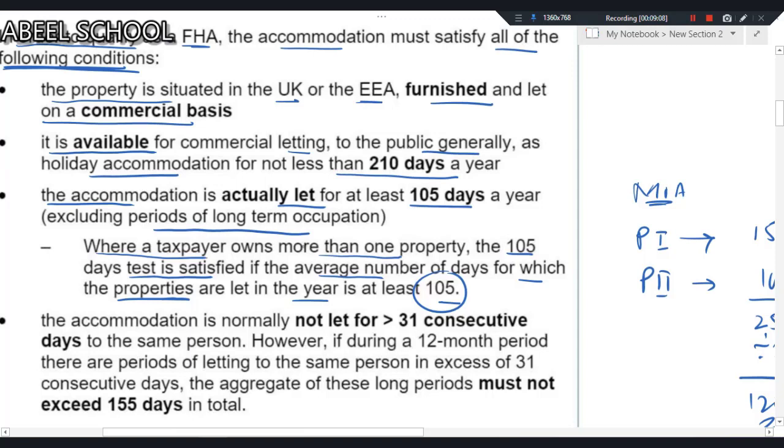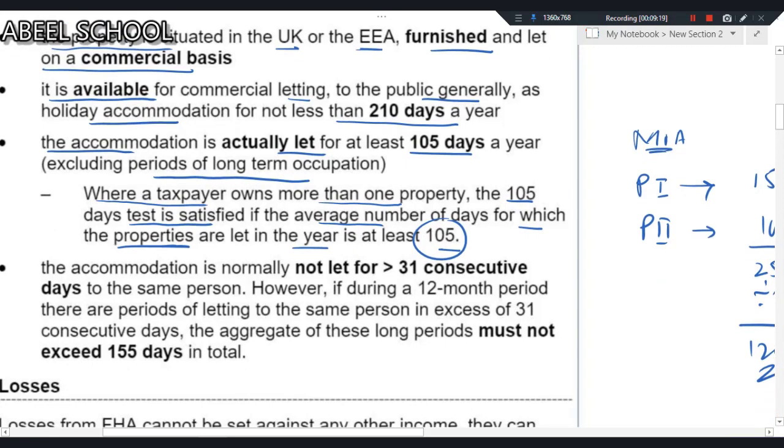It says where a taxpayer owns more than one property, the 105 days test is satisfied if the average number of days for which the properties are let in the year is at least 105. So when someone has more than one property, we check the 105 test on an average basis.